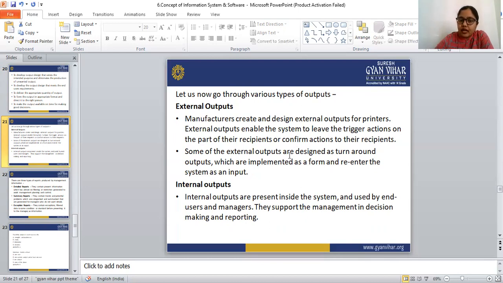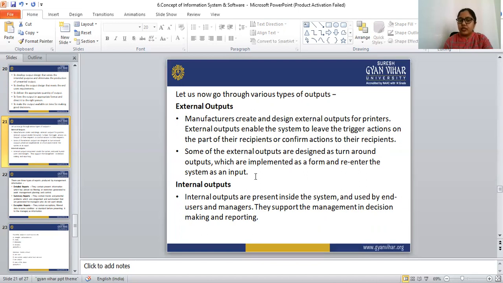This is one example of the external output. Some of the external outputs are designed as turnaround outputs, which are implemented as a form and re-enter the system as an input.